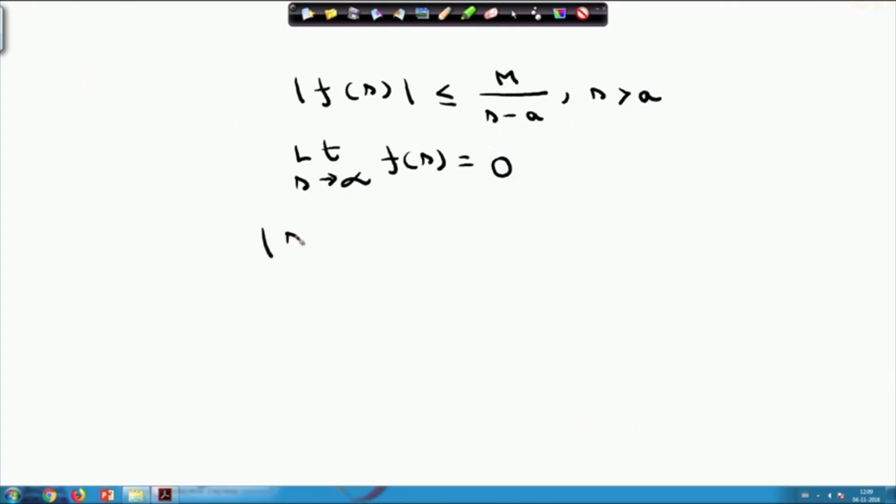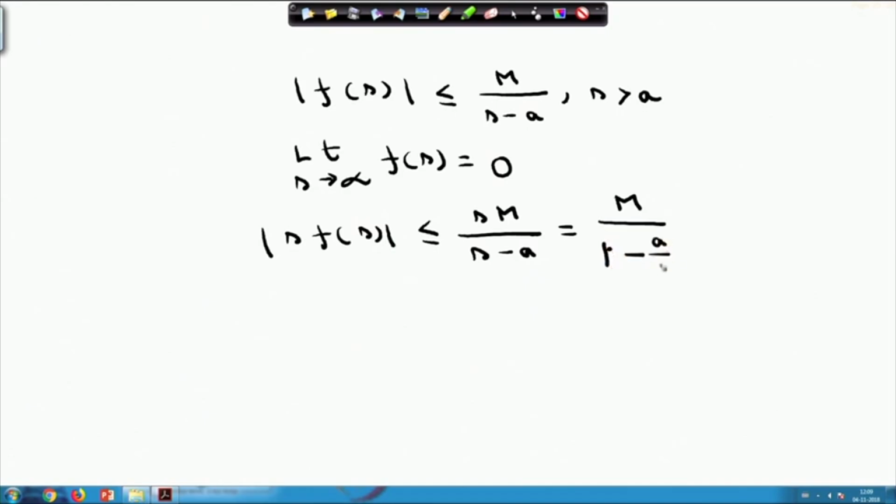So, the absolute value of s F(s) is less than or equal to s M by s minus a, and dividing by s on both sides, this is equal to M by 1 minus a by s, and I can write this as less than or equal to M if M is large enough.